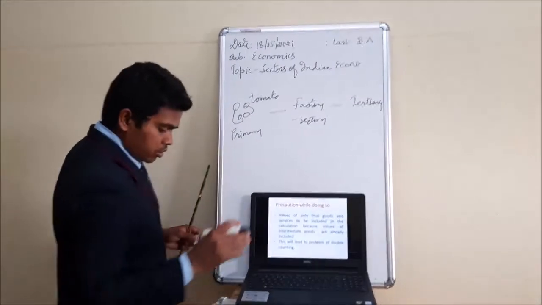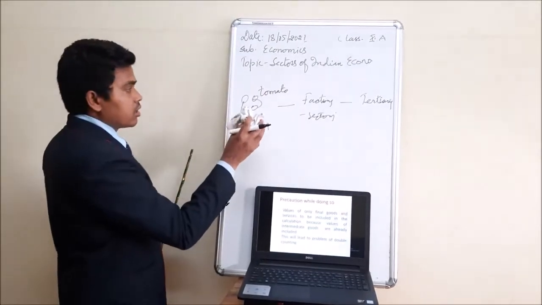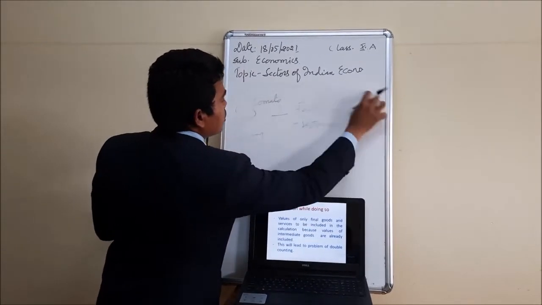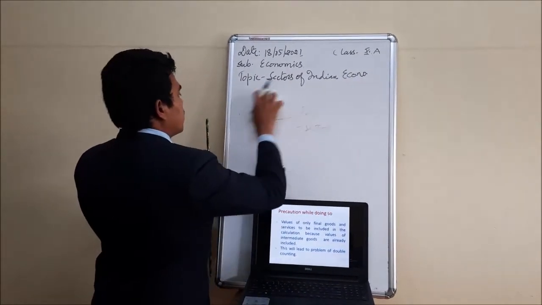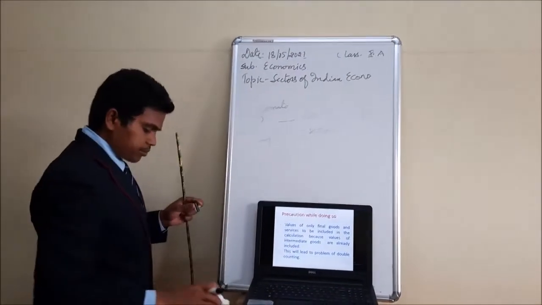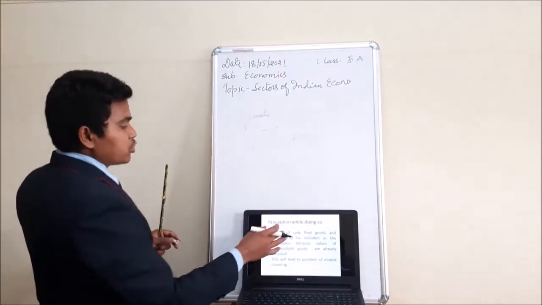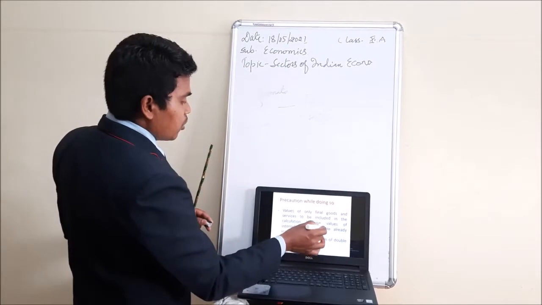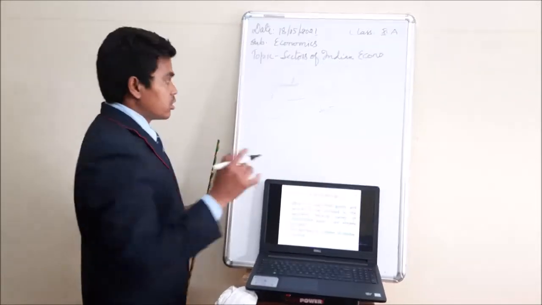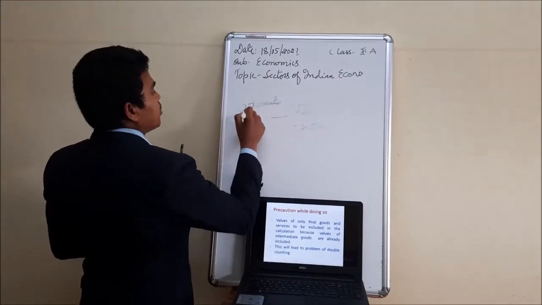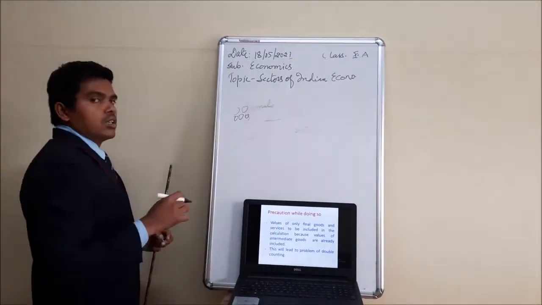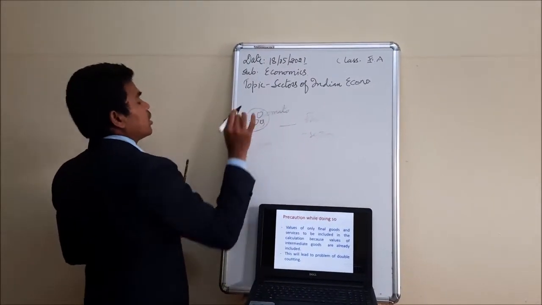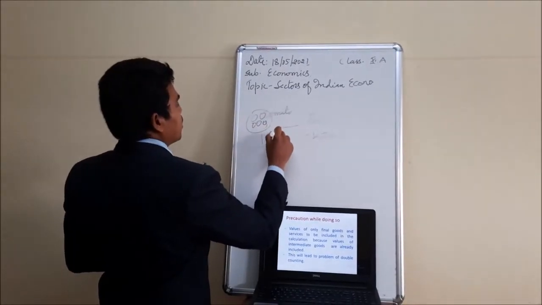Suppose, shall I erase this one? Yes, sir. Okay. If you have any doubt, feel free to ask. So values of only final goods and services to be included, and intermediate goods are already included. Suppose, I will give the same example of tomato. The farmer produces tomato. Yes, sir. And he sells for 10 rupees.